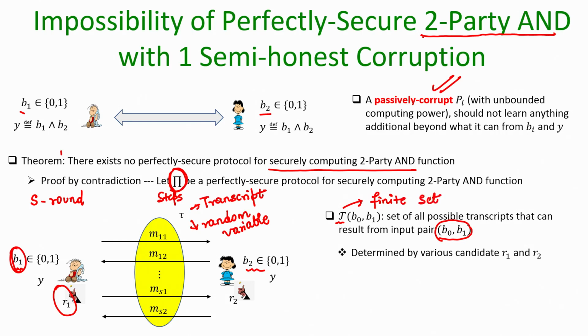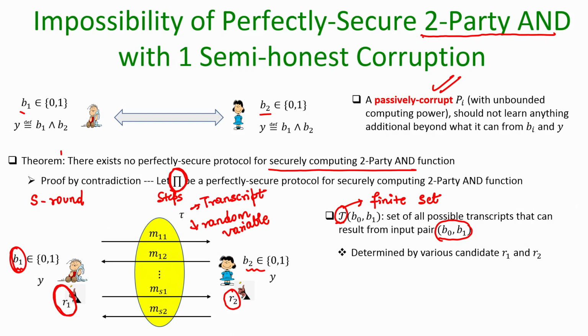Why a finite set? Because as per the steps of the protocol, there are only finitely many random coins which P1 and P2 could generate, and if we execute all possible executions of the protocol pi by fixing B1 and B2 and with different candidate R1 R2, we can generate this entire set of transcripts. This might be enormously large, it could be exponentially large, that is fine. Exponentially large means it might take an exponential amount of computation to generate that set, that is fine, but it is finite, it is not an infinite set.